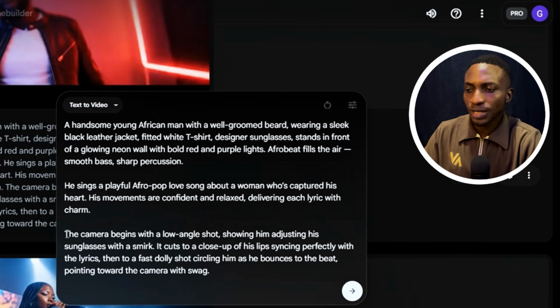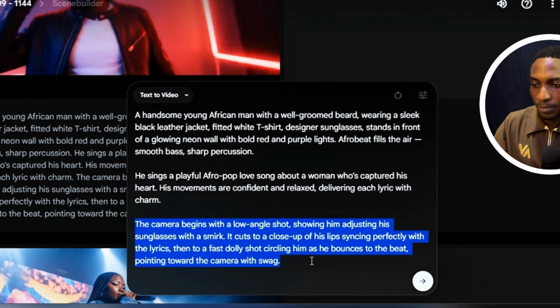All right. So I'm going to add that in. That's just by the way, you can create this without having a specific camera angle. Once you send this prompt, it is going to create a camera angle for it. But I want to have full control of the camera angle, so after I've added the subject, the environment, and the action, I gave it this camera angle, all right, and I explained how the camera angle works so well with the sound and the beat and the lyrics.